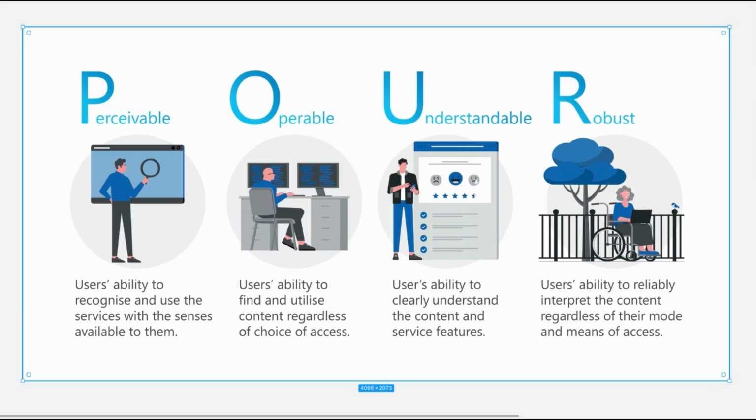The third thing we have is understandable: users' ability to clearly understand the content and service features. Whatever designs and content you are creating, the typography, the fonts, the sentences, should be understandable to each and every user out there.